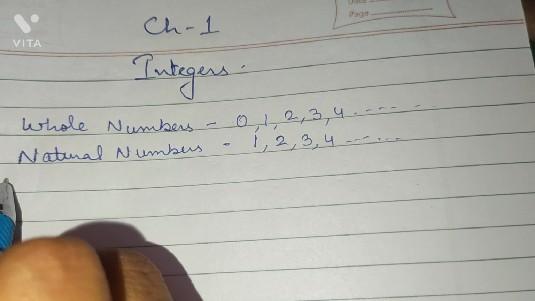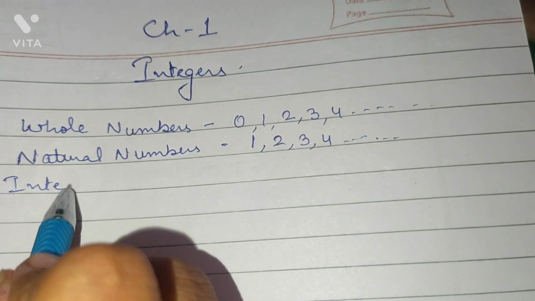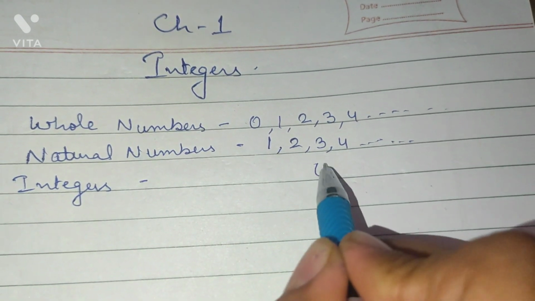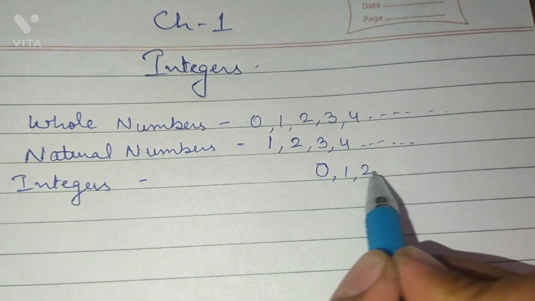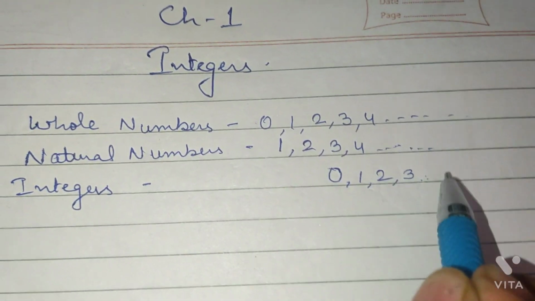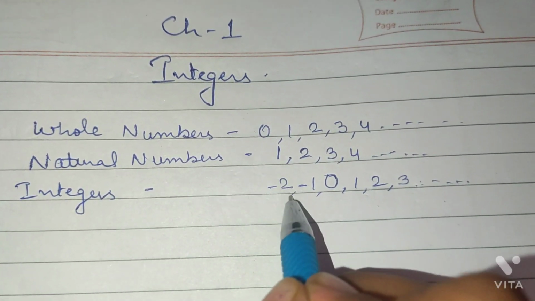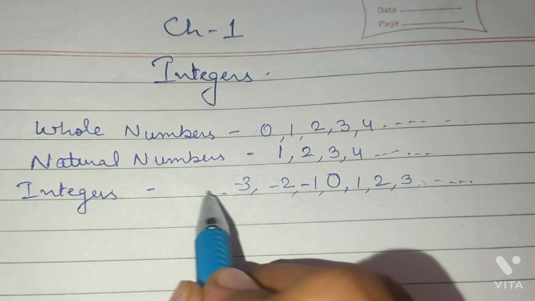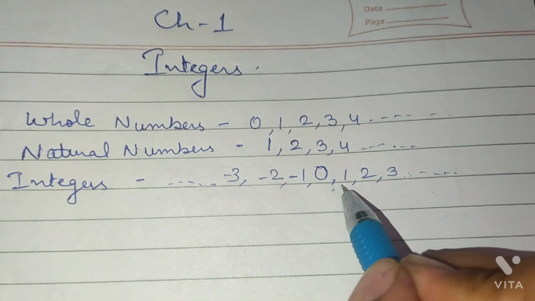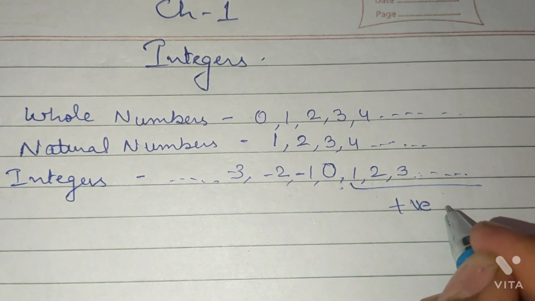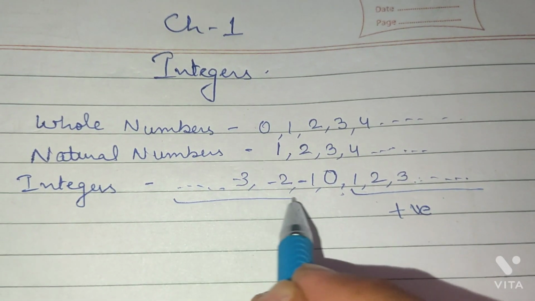Next are the integers. What are the integers? When we combine positive as well as negative numbers, including 0, those are called integers. On the right side there are positive numbers and the negative numbers are on the left side.